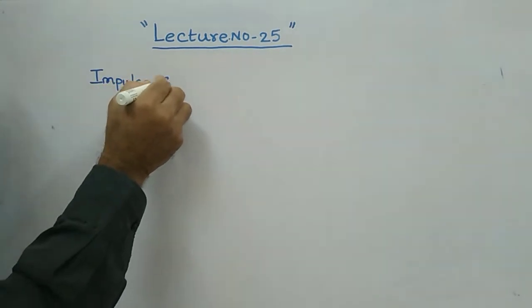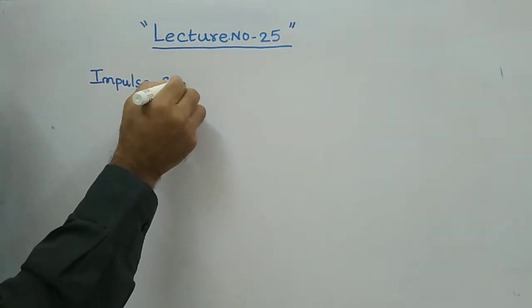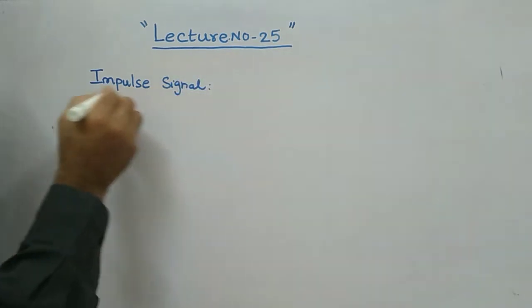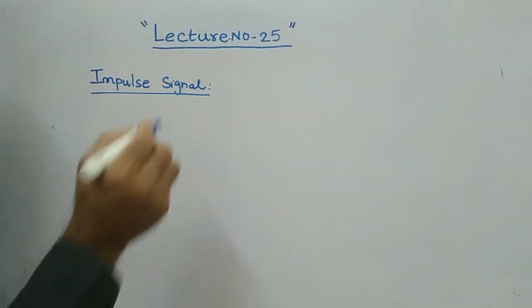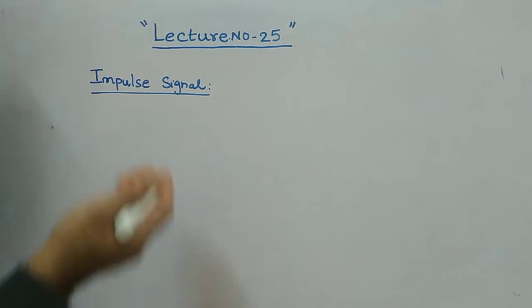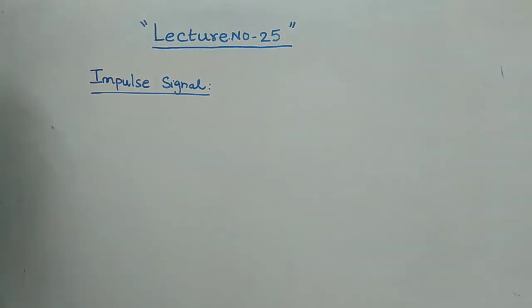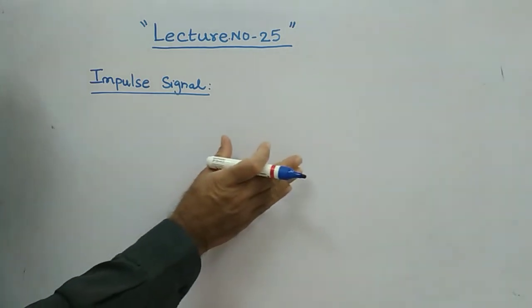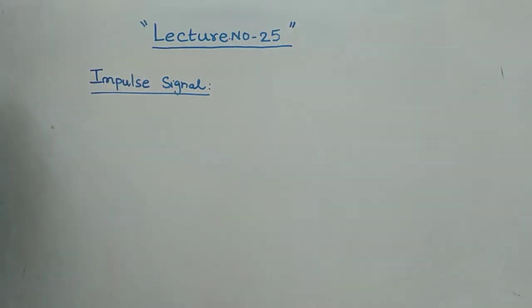This is another important type of input signal. Sometimes we can apply unit step signal, ramp signal and parabolic signal, and this is another important type of signal that can be applied as input to any control system. That is the impulse signal.